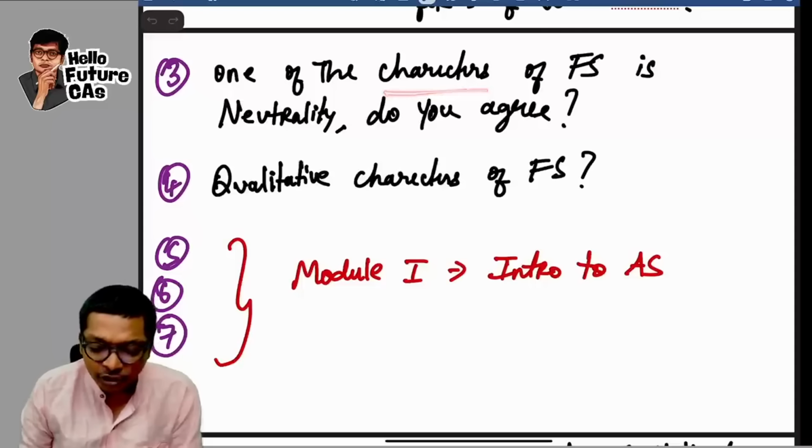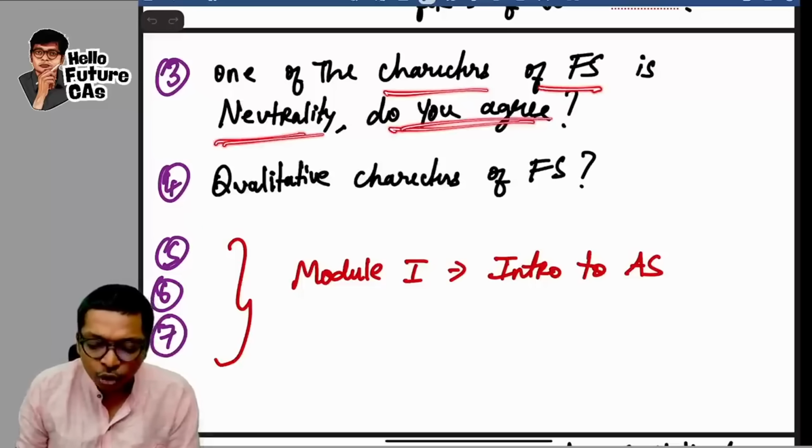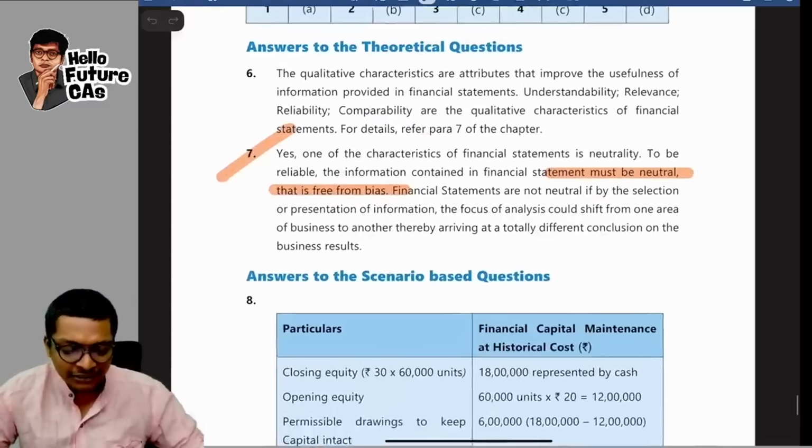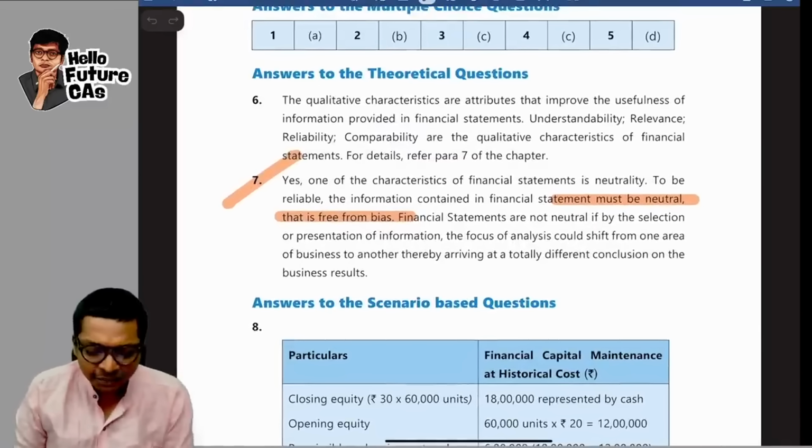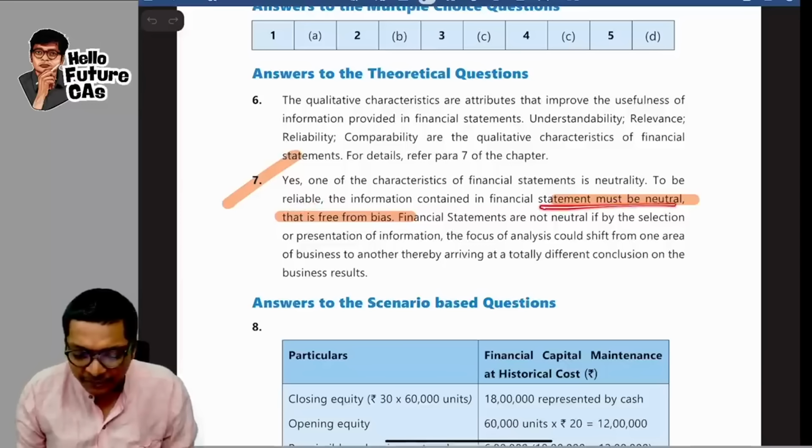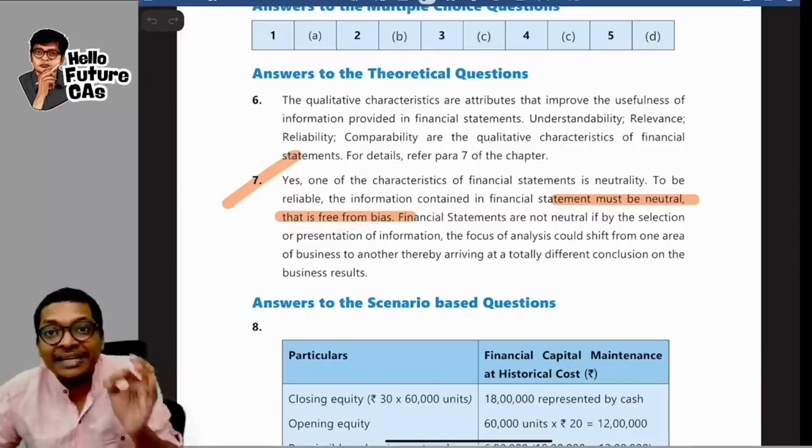One of the characteristics of FS is neutrality. Do you agree? Yes. Look at this. The answer for that is yes. One of the characteristics of FS is neutrality. To be reliable, FS must be neutral, that is, free from any bias.